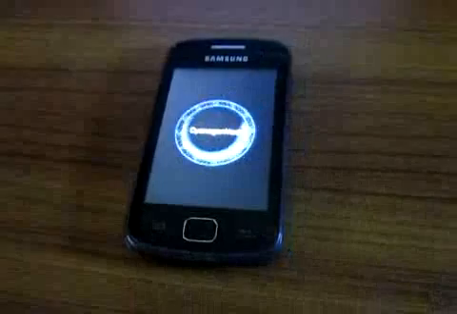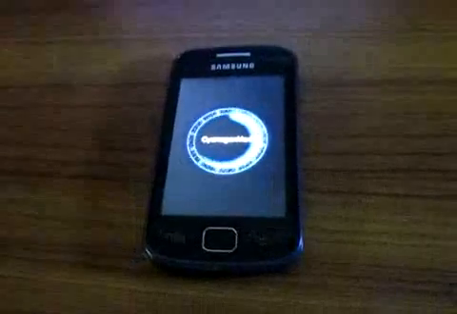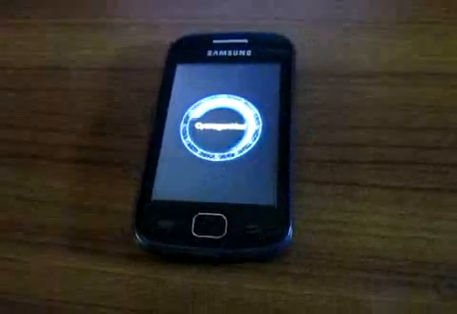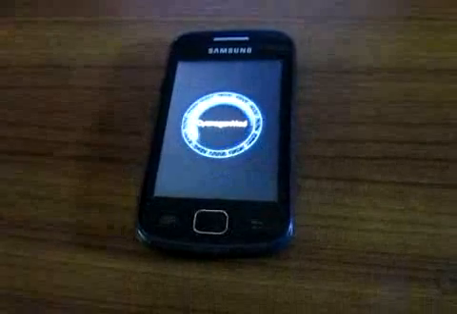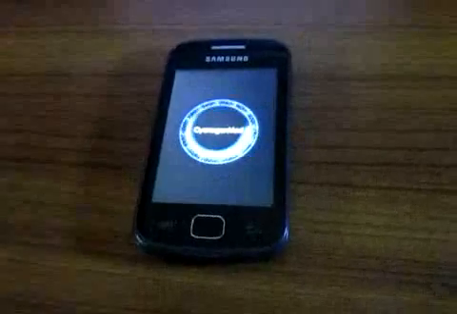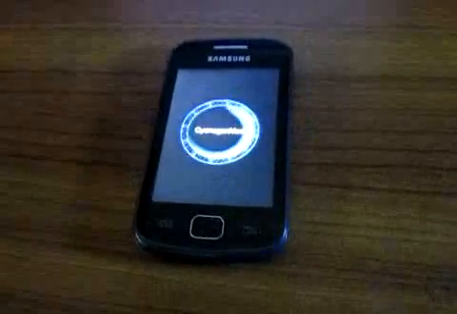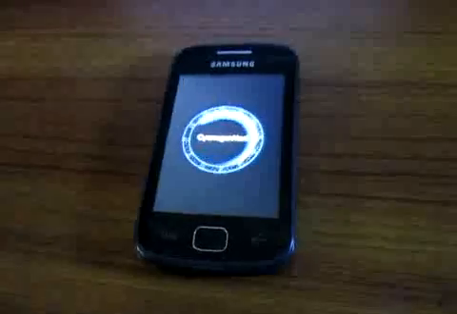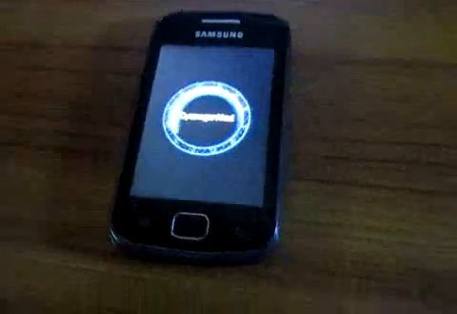I recently installed CyanogenMod 10 and CyanogenMod 9 Ice Cream Sandwich. It was working very nicely, no errors, and everything was working so nice. I hope the same for this, and I hope everything will be working.